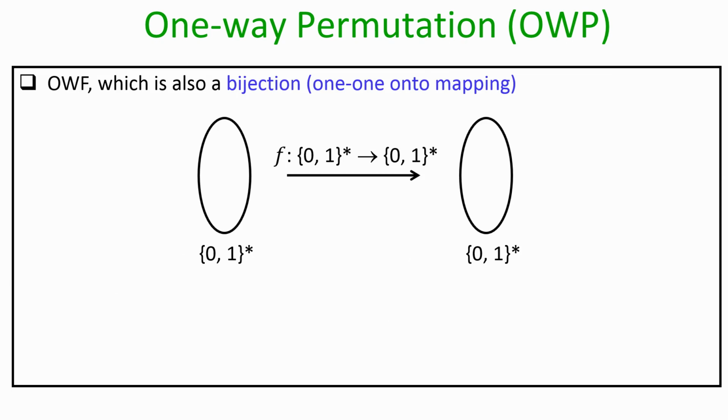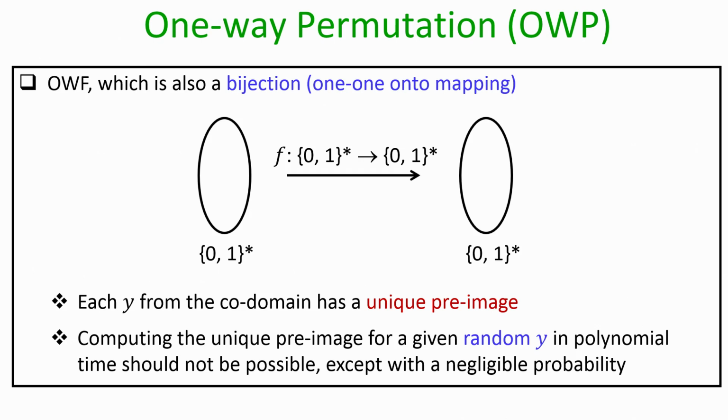So, now let us define another related concept, namely that of one way permutation or OWP. Basically, a one way permutation is a one way function which also happens to be a bijection, namely the mapping is now a 1-1 onto mapping. That means each y from the codomain will have a unique pre-image, and the requirement or the hard to invert part for the one way permutation is that if you are given a random y from the codomain, the challenge for the adversary is to find the unique pre-image x which would have actually given that y in polynomial amount of time.